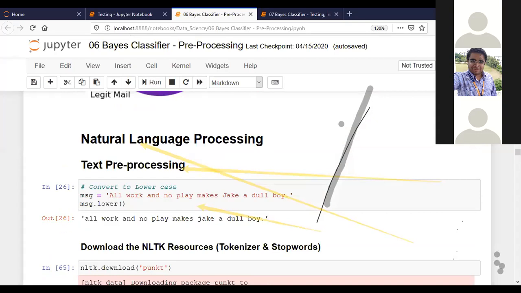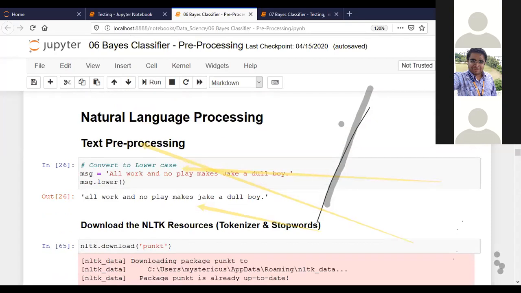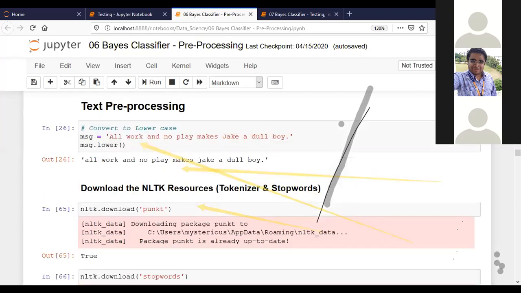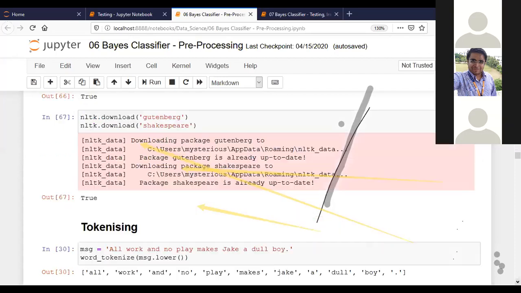So here what we have to do is pre-process all the data again, because we can't predict any value using strings. We need numbers. Are you understanding that particular thing? We can't predict or create statistics through strings. We need numbers for that.